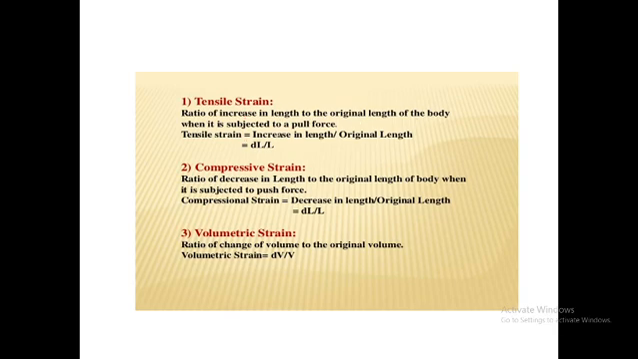When the body is pulled by a tensile force, it should be remembered that the increase in length per unit original length is known as the tensile strain. Then there is the ratio of the decrease in length to the original length when the force is applied. There may be a negative sign here, because the length is decreasing. Then there is the volume strain, the ratio of the change in volume to its original volume, called volumetric strain.